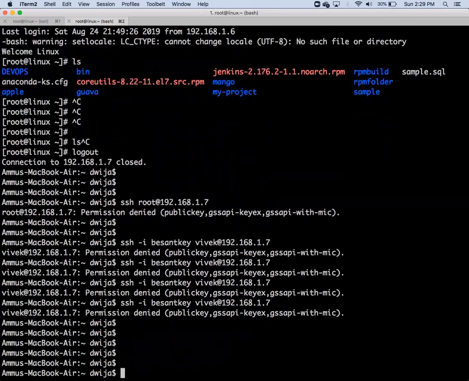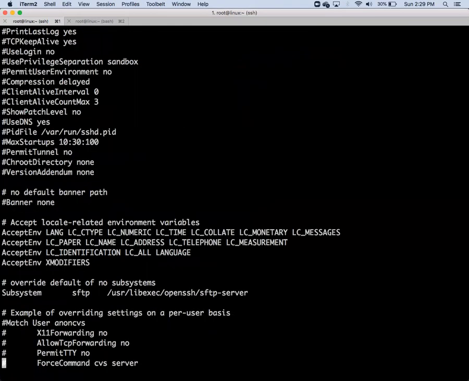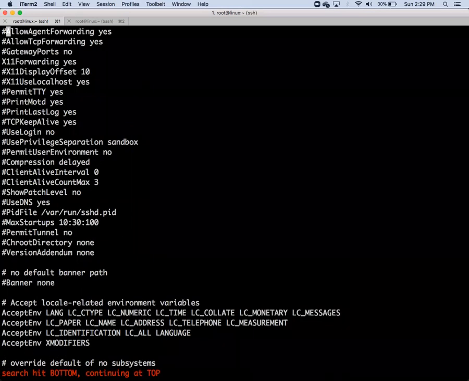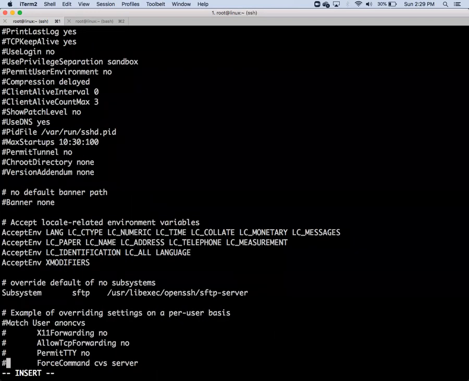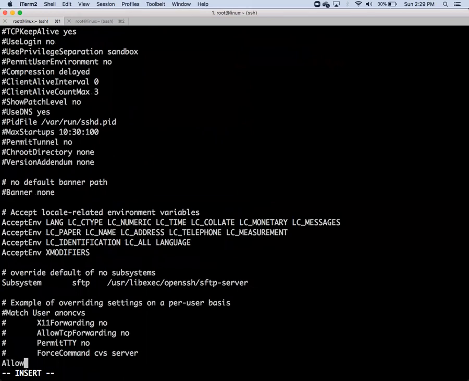Still there is a problem. Now it's a problem with something else. Why is it not logging in? Okay. Now again you have a configuration change. In sshd config, you have to allow. Wherever you find allow, check allow. You get it in the advanced part. Allow users. Allow users. Okay, Vivek.